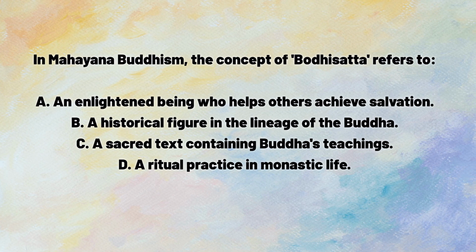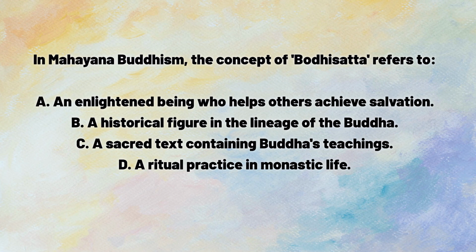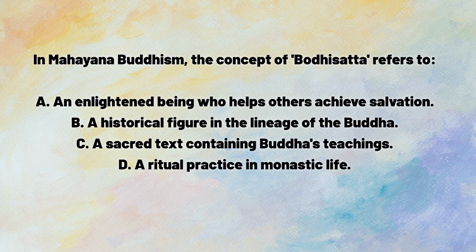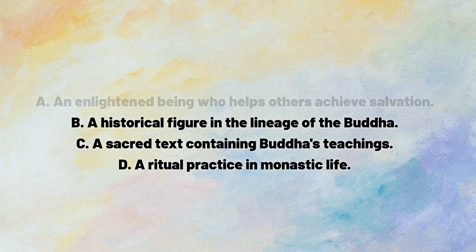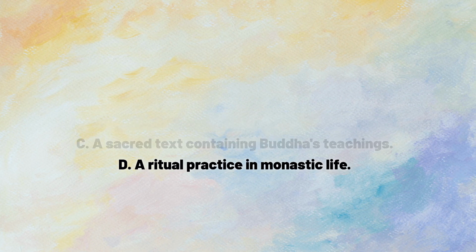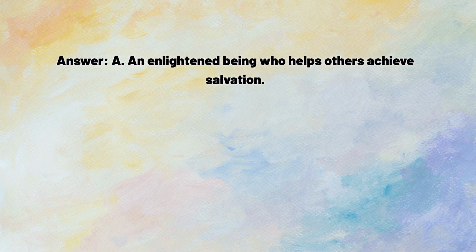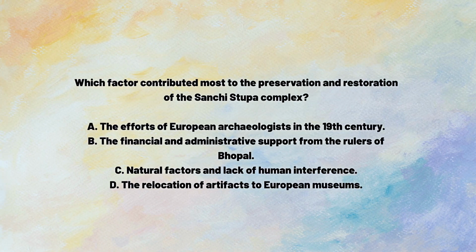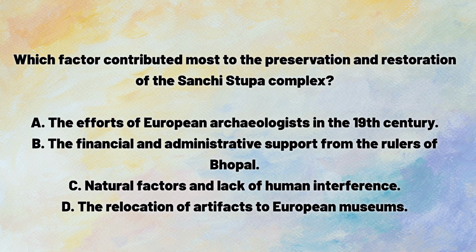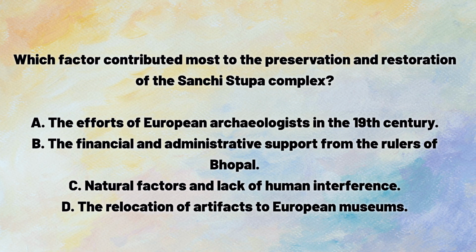An enlightened being who helps others achieve salvation. B. A historical figure in the lineage of the Buddha. C. A sacred text containing Buddha's teachings. D. A ritual practice in monastic life. Answer. A. An enlightened being who helps others achieve salvation. Which factor contributed most to the preservation and restoration of the Sanchi Stupa complex?